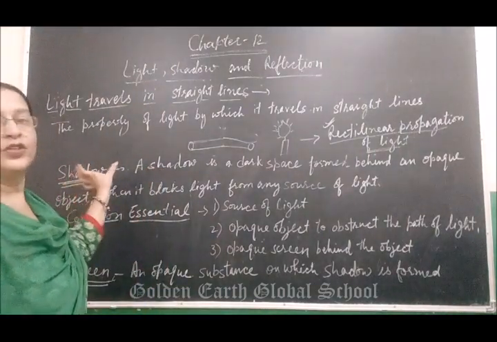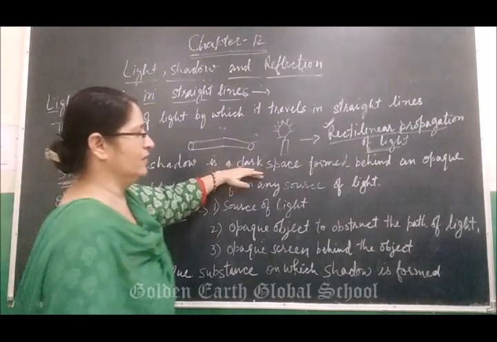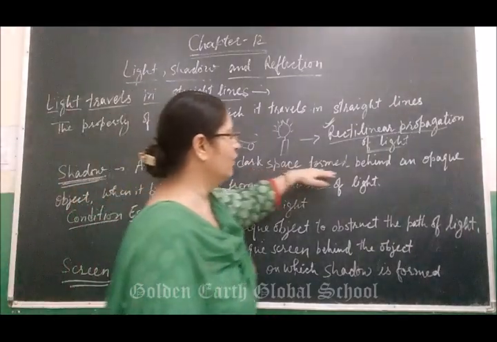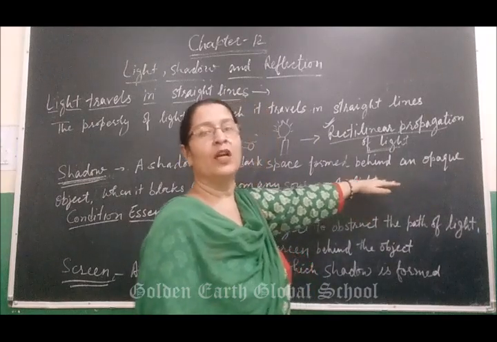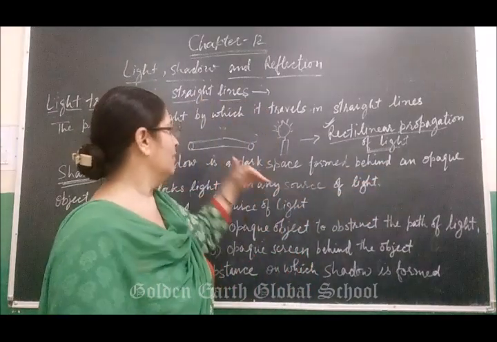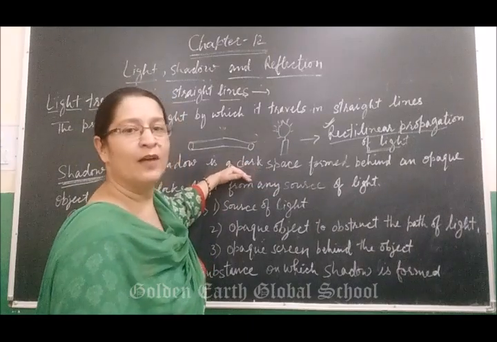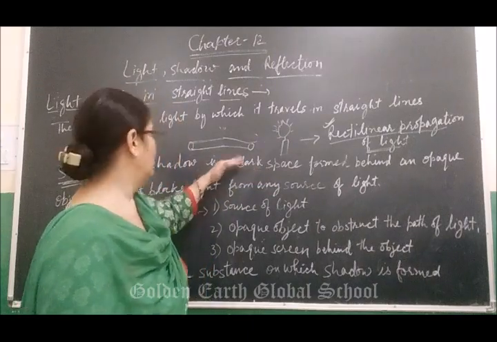Shadow. What is a shadow? Shadow is a dark space. Shadow is a dark space formed behind an opaque object. Opaque objects do not allow light to pass through them. For example, this is a blackboard. Blackboard is an opaque object.